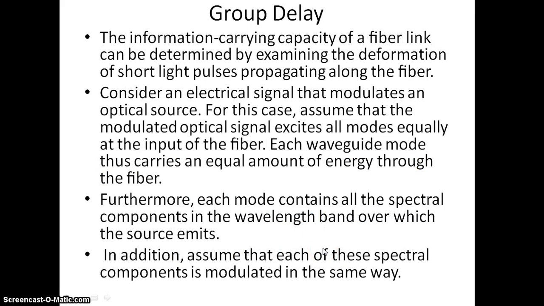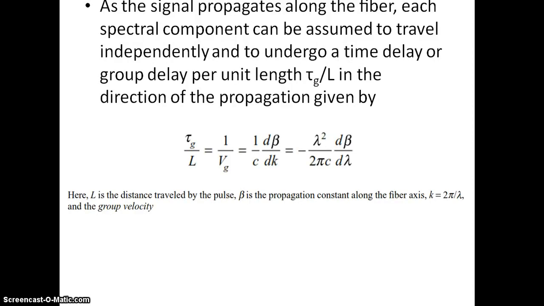And group delay. The information carrying capacity of a fiber link can be determined by examining the deformation of short light pulses propagating along the fiber. Okay. Consider an electrical source signal that modulates an optical source. Assume that the modulated optical signal excites all modes equally at the input of the fiber. So each waveguide mode thus carries an equal amount of energy through the fiber. Each mode contains all the spectral components in the wavelength band over which the source emits. So these are the assumptions. Assuming that, we are going to derive the group delay.